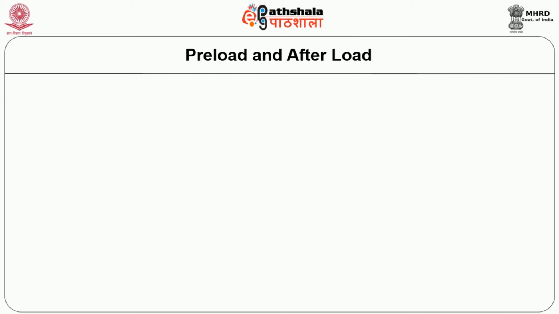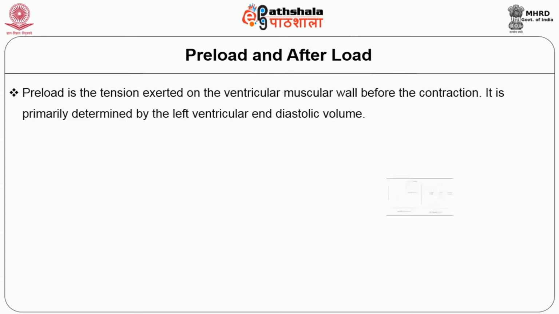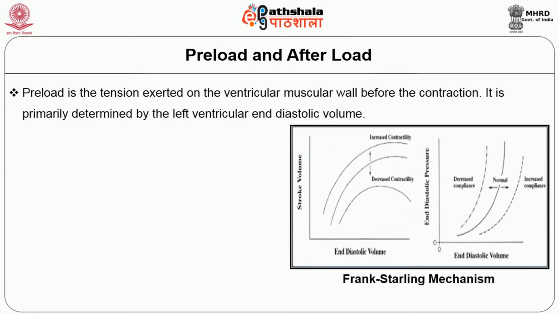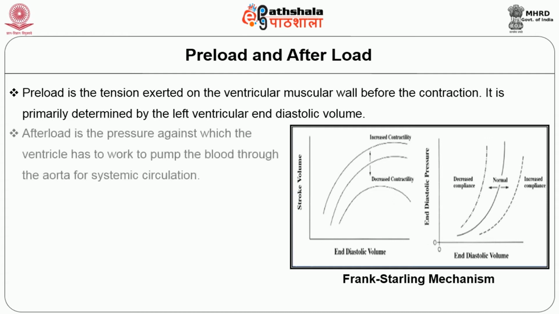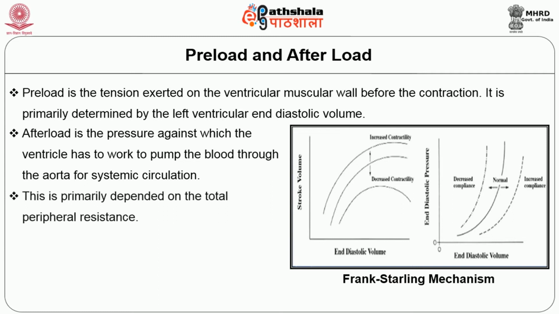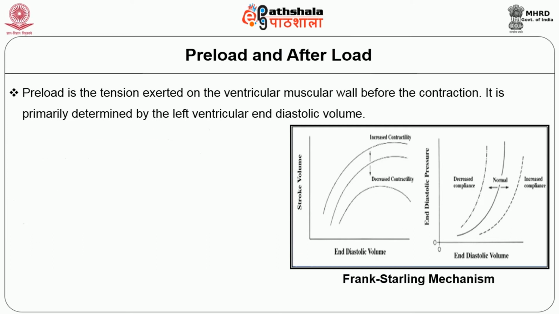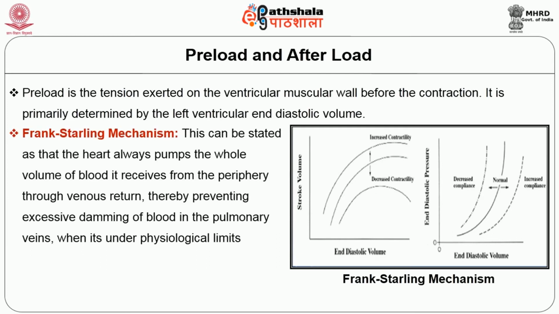Now, we will see the second point of the factors relating to the cardiac output, that is preload and afterload. Preload is the tension exerted on the ventricular muscle before the contraction. It is primarily determined by the left ventricular end diastolic volume. Afterload is the peripheral resistance, the pressure against which the ventricle has to work to pump the blood through the aorta for systemic circulation. This is primarily dependent on the total peripheral resistance. Now, we will see what the Frank-Starling mechanism is.